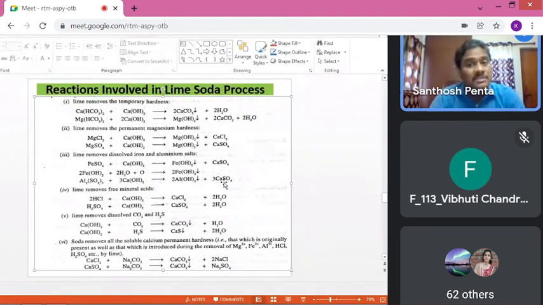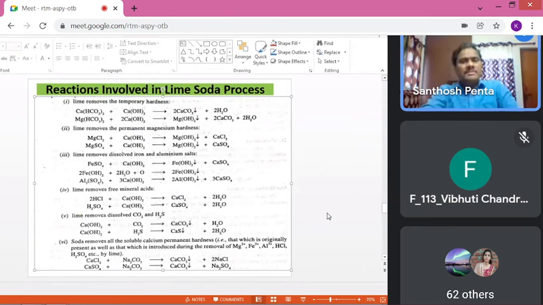The calcium sulfate is also a hardness producing substance. To remove that, soda is required, so precipitate sodium sulfate. So my conclusion is, temporary hardness, lime is required, permanent hardness, soda is required. But magnesium permanent hardness, L plus S is required. Then if H plus ions are there, L plus S is required. Then heavy metals are there, L plus S is required.